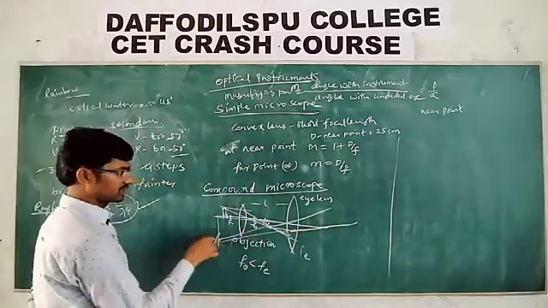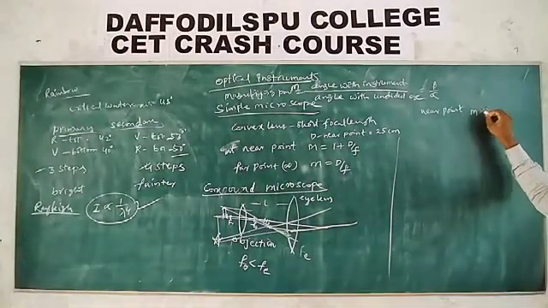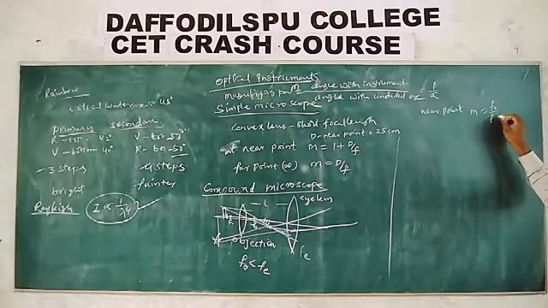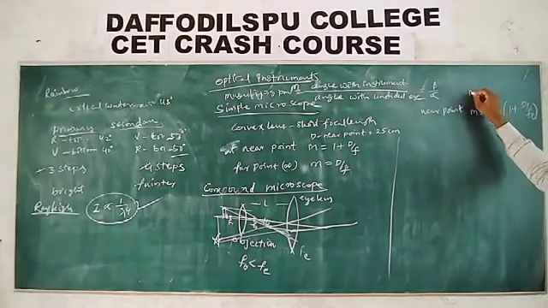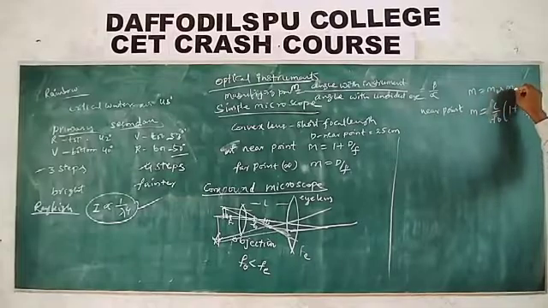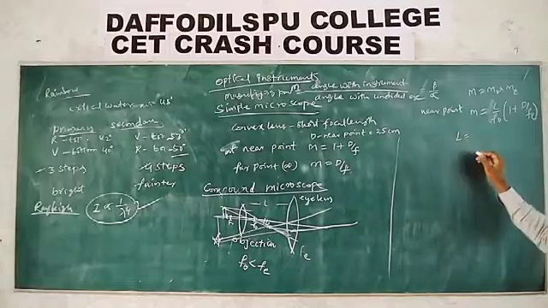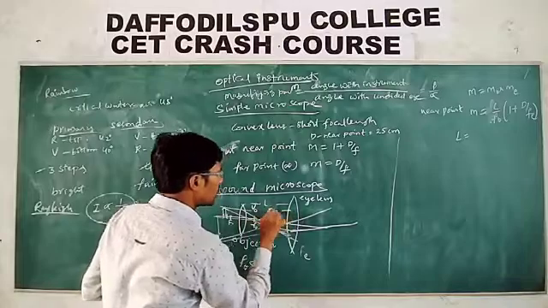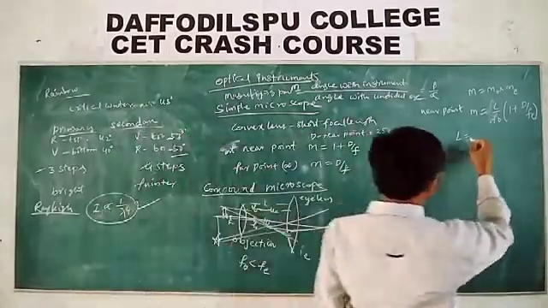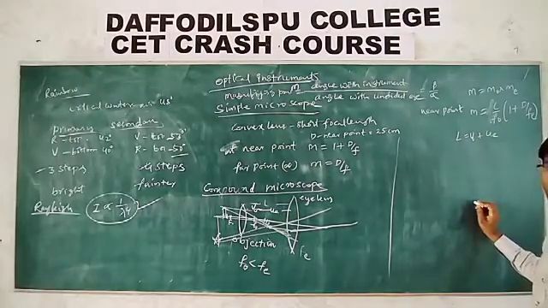This is what the final image is inverted with respect to the object. Now, for the near point, the magnification is m = L/f0 × (1 + d/fe). But remember, the magnification is the magnification of the objective times the magnification of the eye lens. Then what is the length of the microscope here? The image distance of the objective is v0 and the object distance of the eye lens is ue. Then v0 + ue is the length of the microscope.